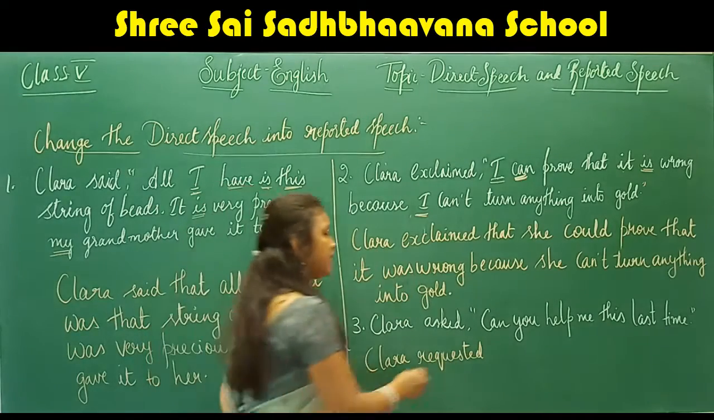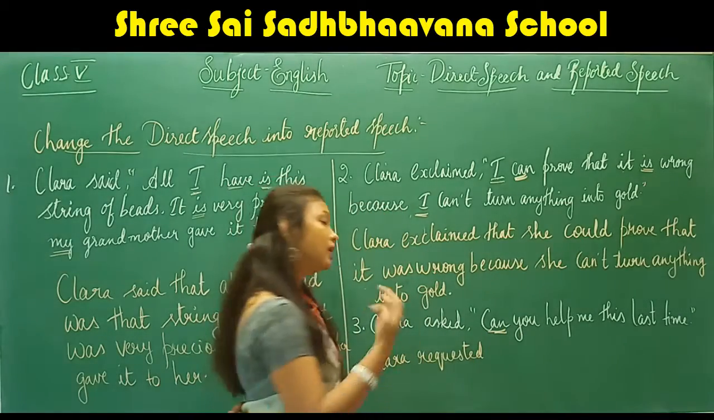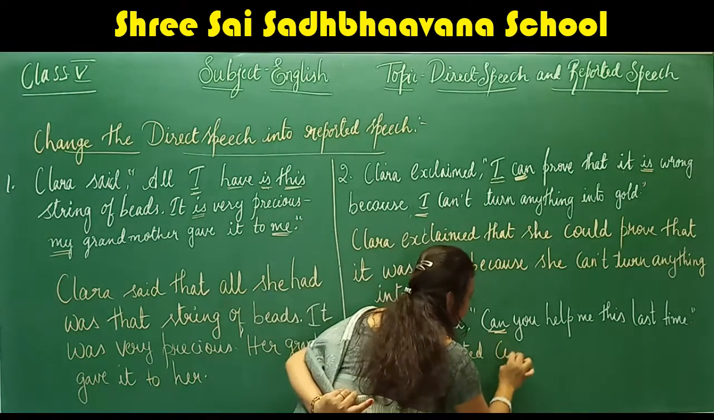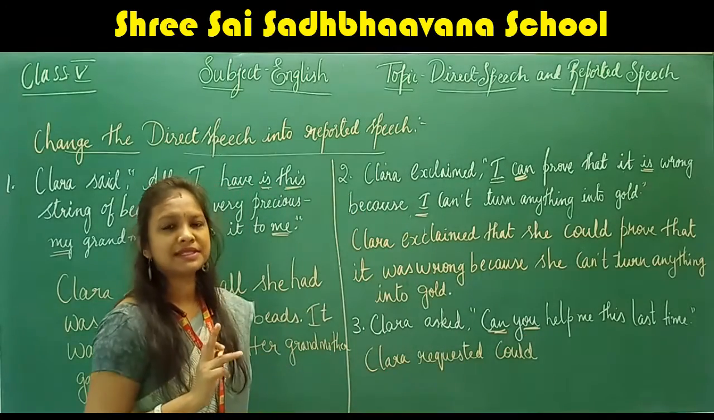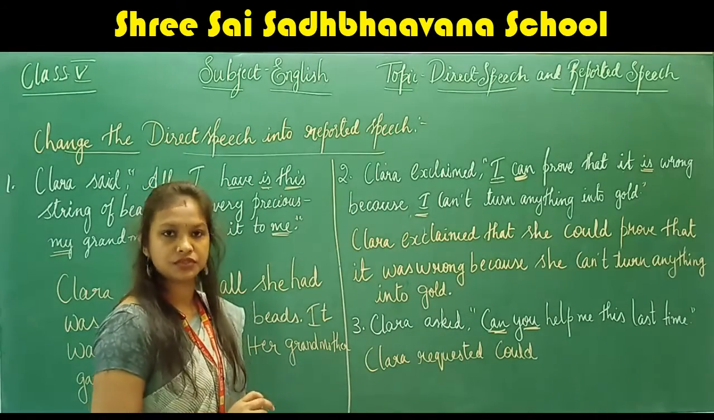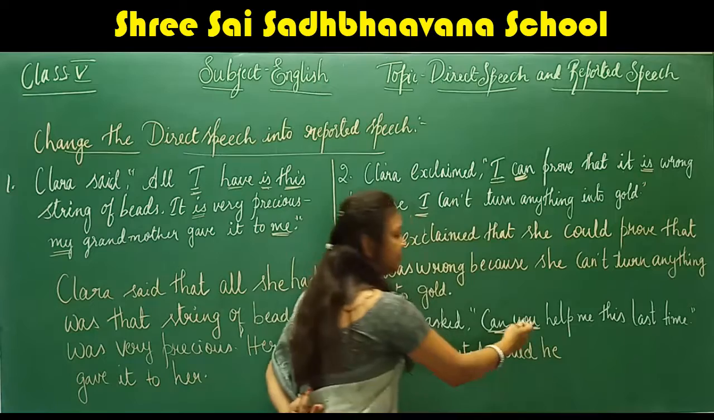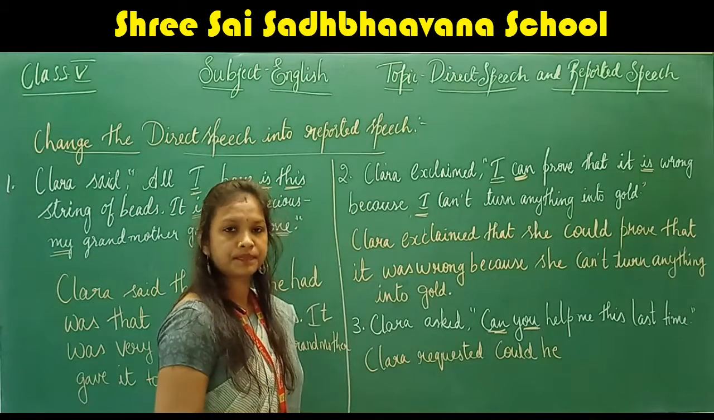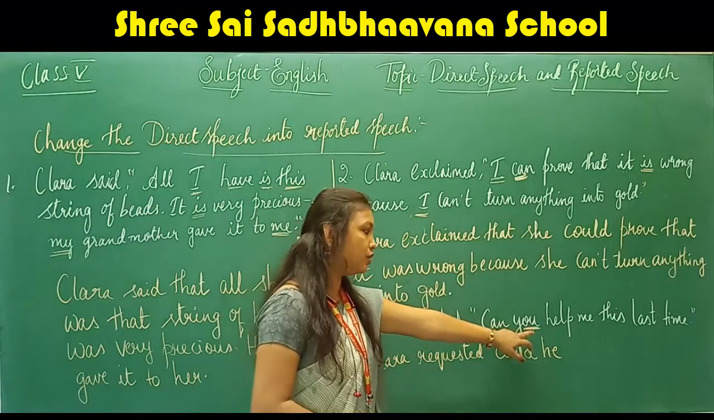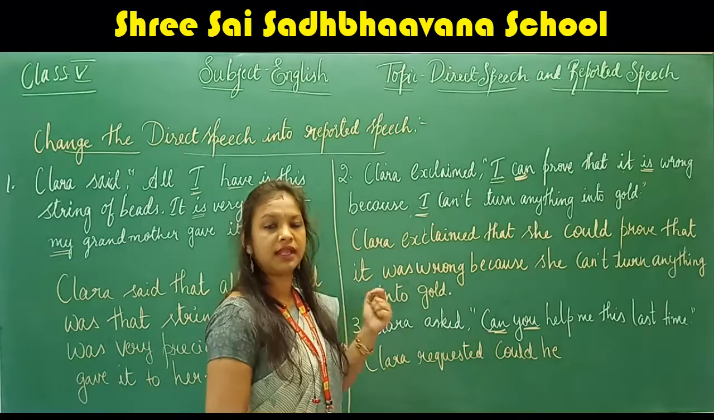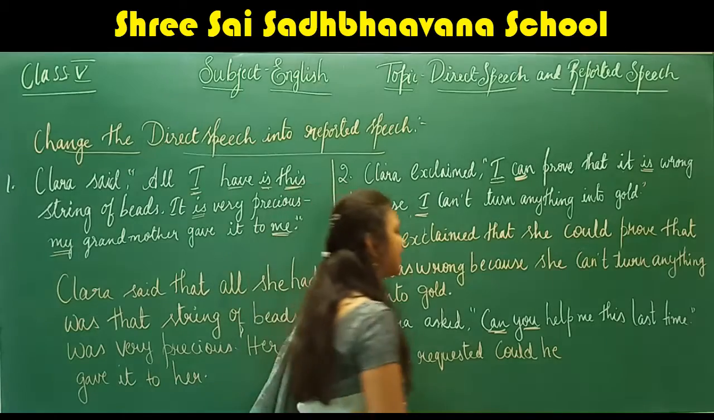So Clara requested, can is in present tense, then can will be converted to could, past tense. Clara requested, could. So you. Here you is referring to Rumpelstiltskin in the story, in the lesson. So you will be converted to he. Understood? Clara requested, could he help?